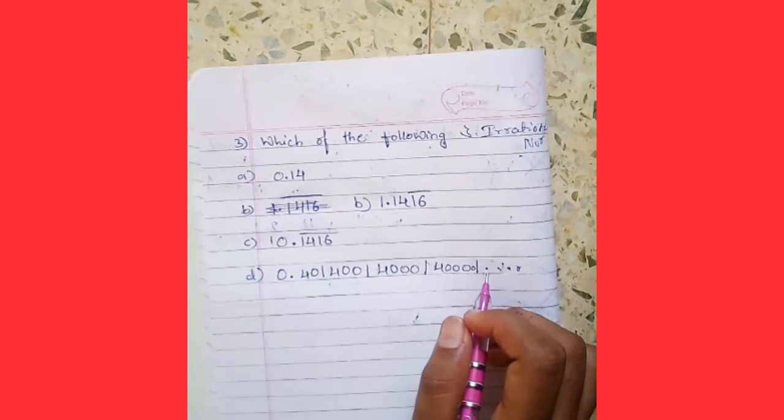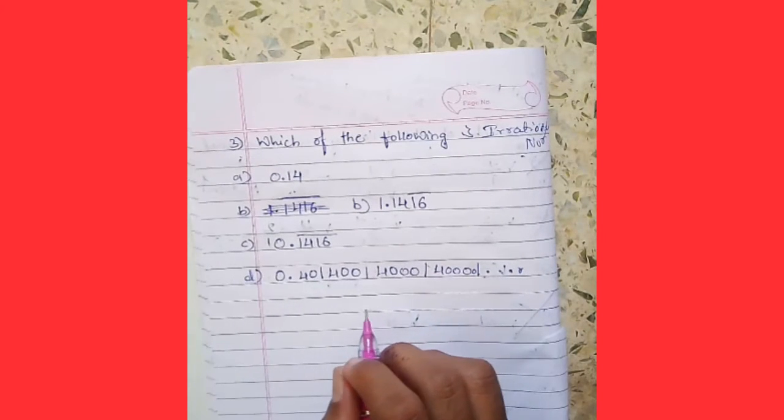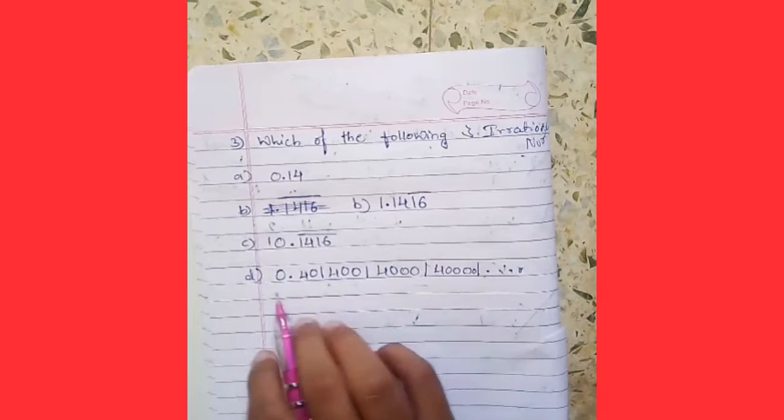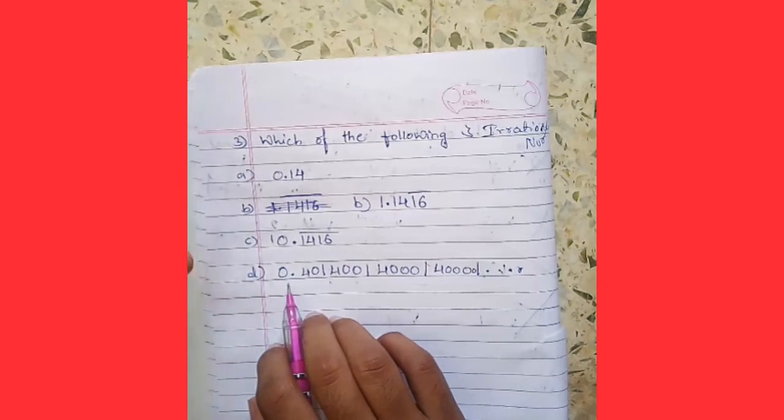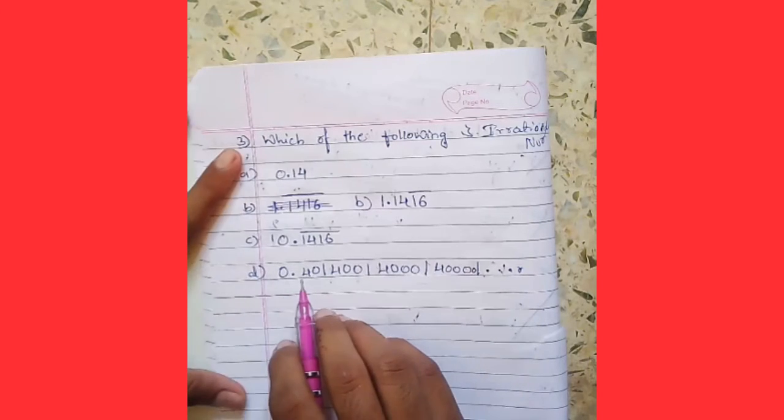There is no repetition of the numbers. There are different numbers here. So now we have to find which of the following is an irrational number.